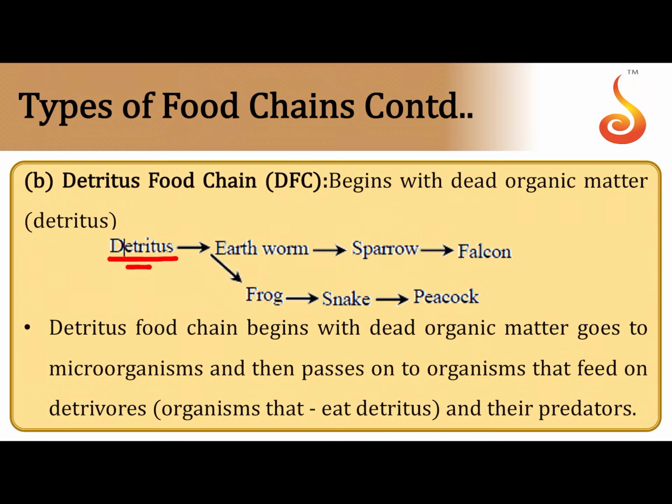Then if you talk about the detritus food chain, it begins with dead organic matter. The dead organic matter is referred to as detritus. Now the detritus is fragmented by earthworms. The earthworm is fed on by the sparrow, and the sparrow is eaten by the falcon. Similarly, the earthworm is also eaten by the frog, and the frog is eaten by the snake, and the snake is eaten by the peacock.